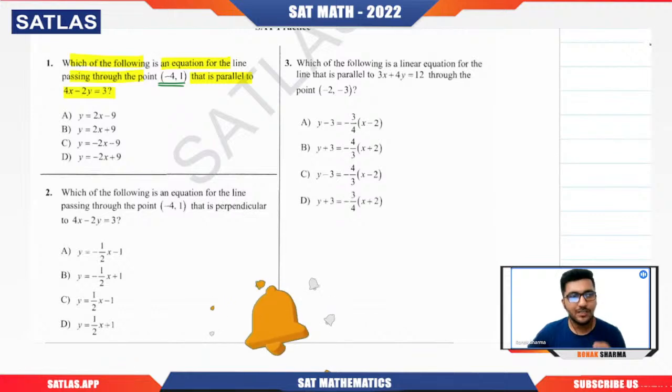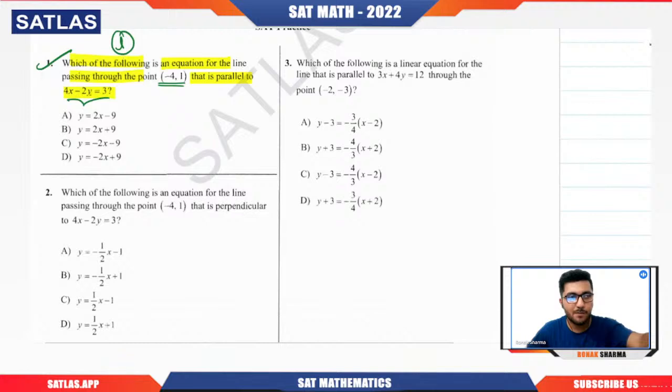That is something you can achieve only through conceptual understanding. A few questions can be done quickly using a tip or trick, but a few are based on conceptual clarity, so we should understand them properly and do the question. Which of the following is an equation for the line passing through minus 4 comma 1 and parallel to this? Now the line whose equation we want to calculate is parallel to this one. I can see 4x minus 2y, so I can write 2y equal to 4x minus 3, or y equal to 2x minus 3 by 2.